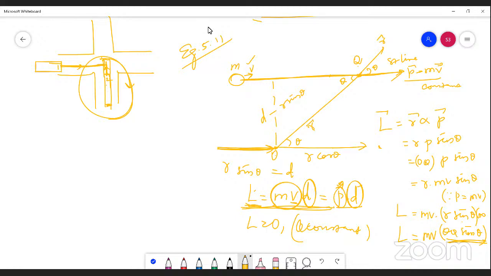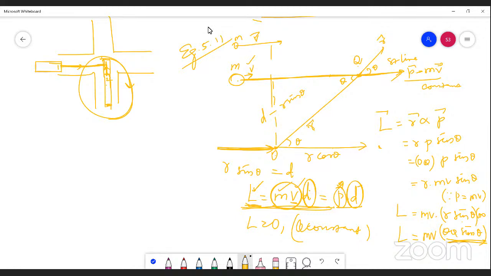Fine. And we can say here, when will you increase the angular momentum? Or how can we increase the angular momentum? Either you have to increase the mass. So if the mass of the point is of greater magnitude, then L can be increased. If velocity V is increased, L can be increased. But we have been given the data that V is a constant, so L is a constant. And then if D is increased, suppose if the point mass M is moving with the velocity from here, then the distance increases, so the angular momentum will also increase.